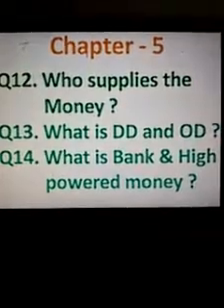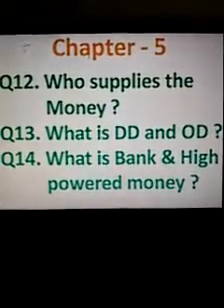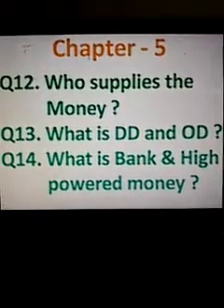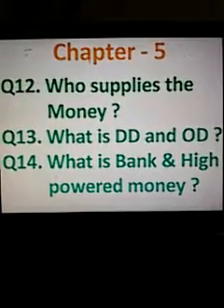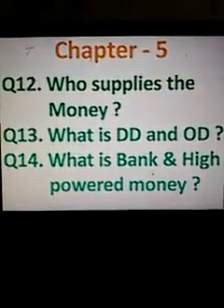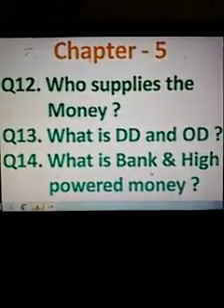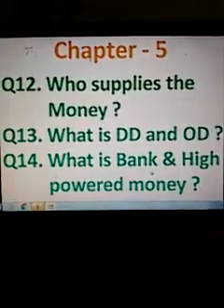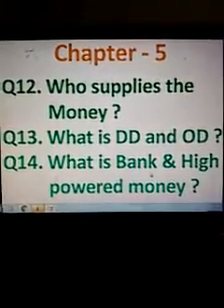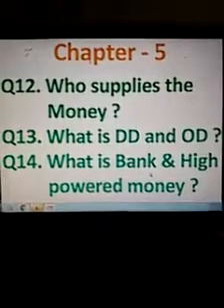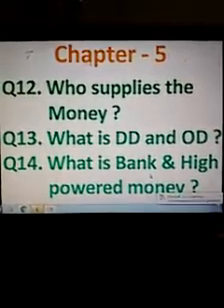And my last question is, what is bank money and high powered money? Bank money refers to the demand deposits of the people with commercial banks, whereas high powered money is the sum total of currency held by the people, vault cash of the commercial banks, and cash reserves of the commercial banks with RBI. This is called monetary base or base money in the economy.